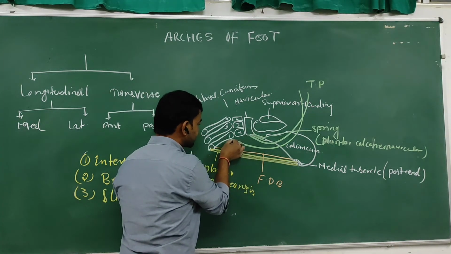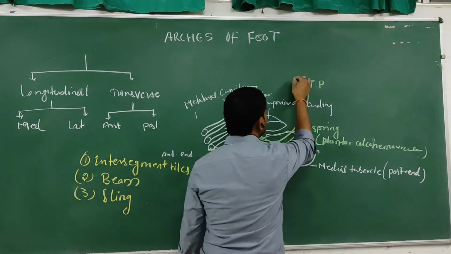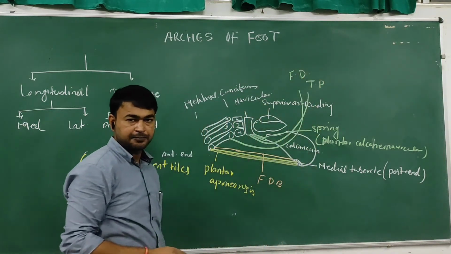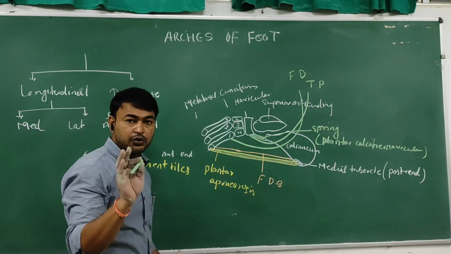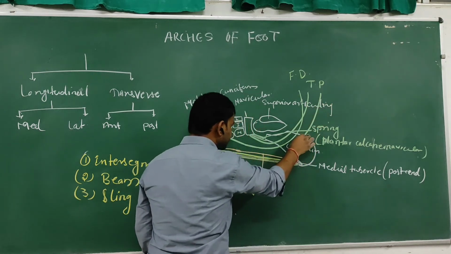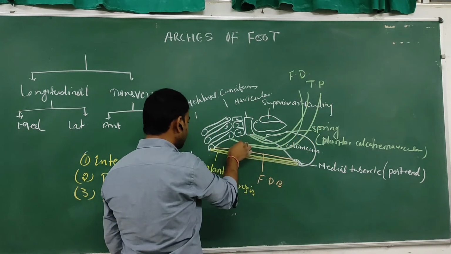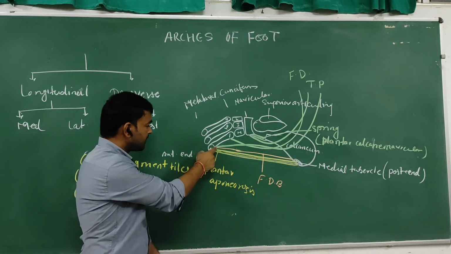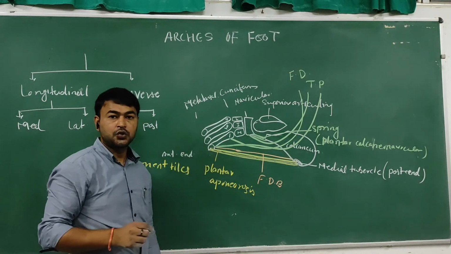Flexor digitorum, not superficialis. The flexor digitorum muscle. The third muscle is the flexor hallucis, which inserts on the medial side of the ball of the first toe.